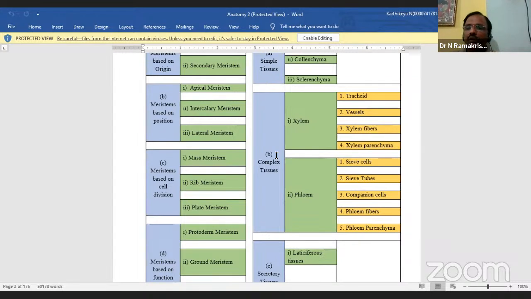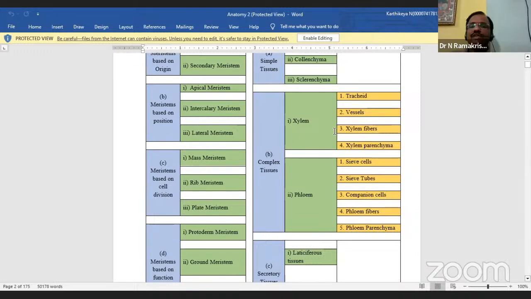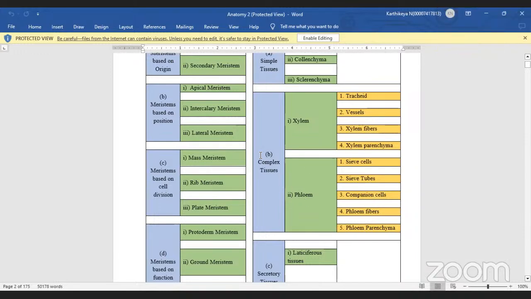You know very well, in the vascular tissue systems, the vascular bundles, we look at two types of tissues: xylem and phloem. These two together we call complex tissues. Is it clear now?